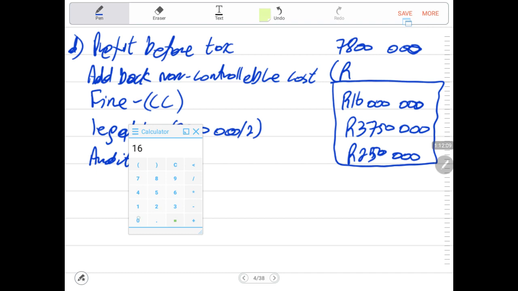So we have 16 million plus 3,750,000 plus 250,000 equals 20 million exactly. Minus 7 million, 16 million 37,800.